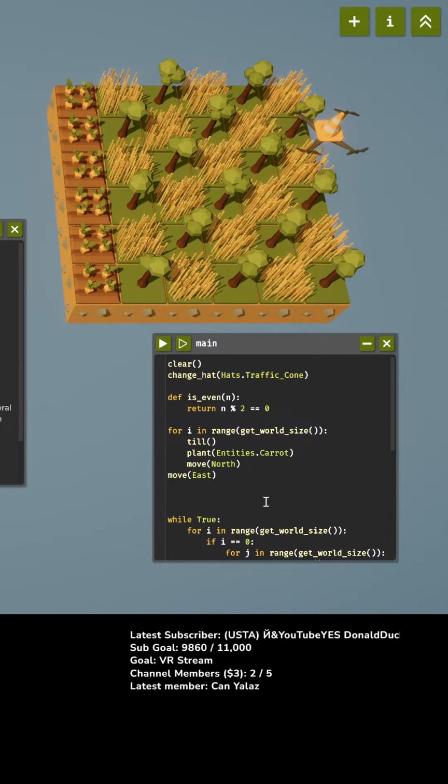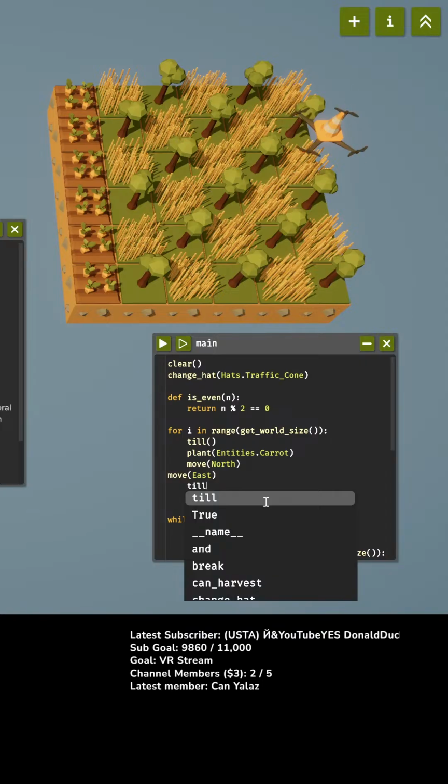We're gonna plant 1 row of... I wonder if we should be using a list for this. Well, for now, we're gonna do it by hand first, and then later we'll automate this. Okay, so we're gonna move east, and then we're going to